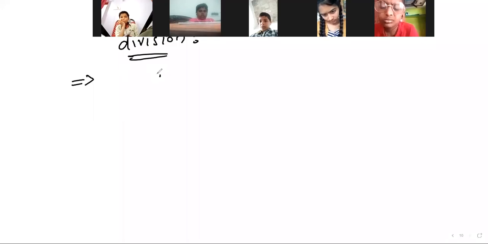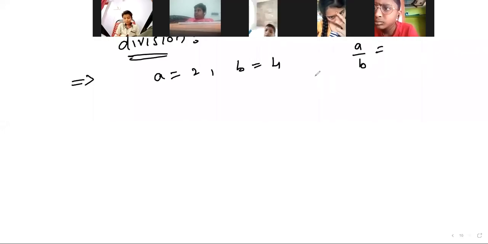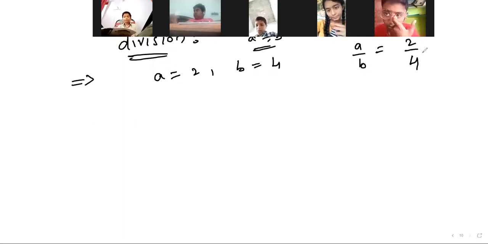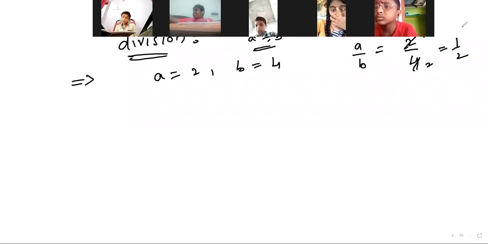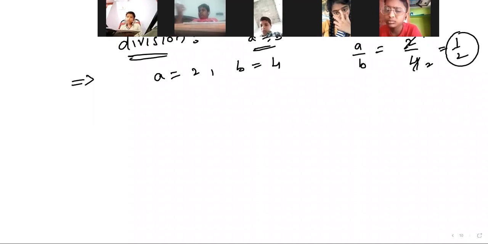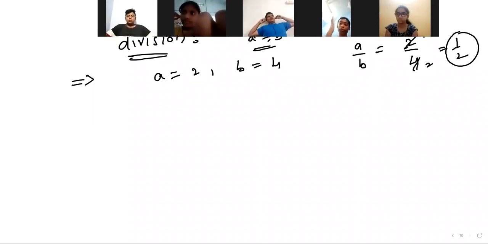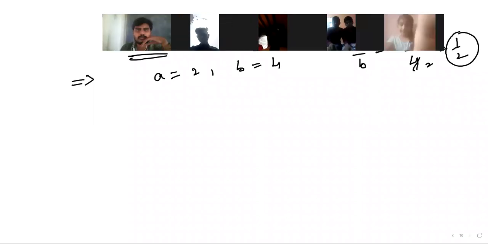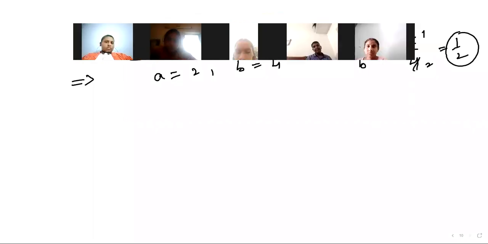If you take a equals 2 and b equals 4, then what is a by b? Division is nothing but a by b, 2 by 4, which becomes 1 by 2, right? Is 1 by 2 a natural number? Is it a natural number?